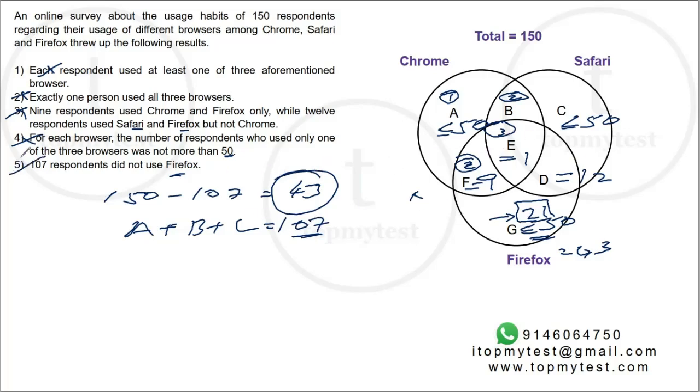Okay, so I've used up all the information, right? I still don't know how much is A, B, C individually. I have some restrictions like A is less than or equal to 50, C is less than or equal to 50, and A, B, C combined should be 107. Nothing much we can do beyond this. Let's go to the individual questions and try to solve them.